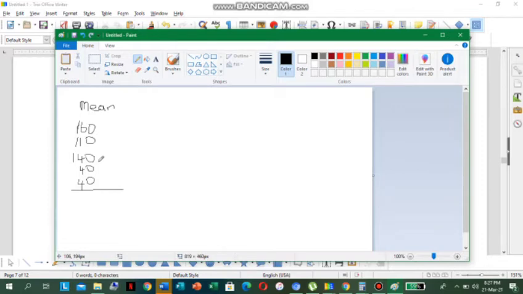Let me add up all of this, and then the answer would be 0 plus 0 plus 0 plus 0 plus 0 is 0. 4 plus 4 is what? 8. And plus 4 would be 12. Beautiful. 12 plus 1 would be 13.